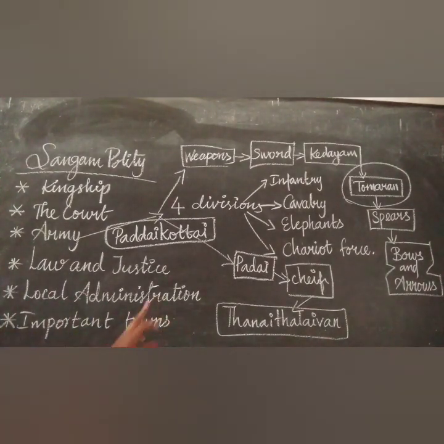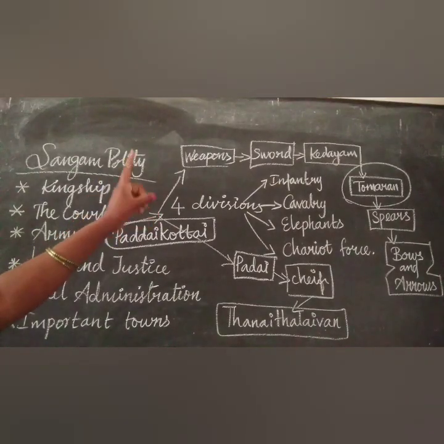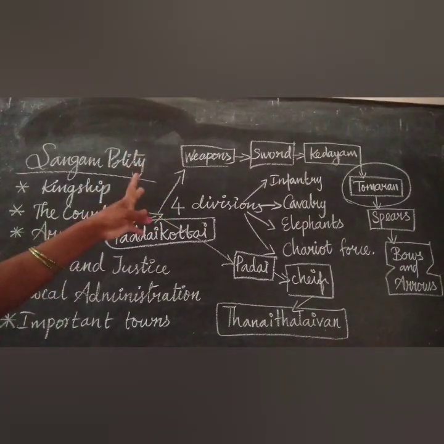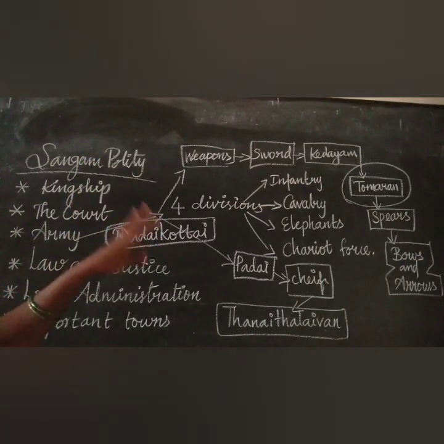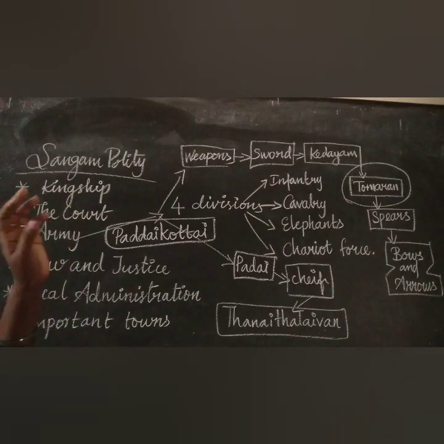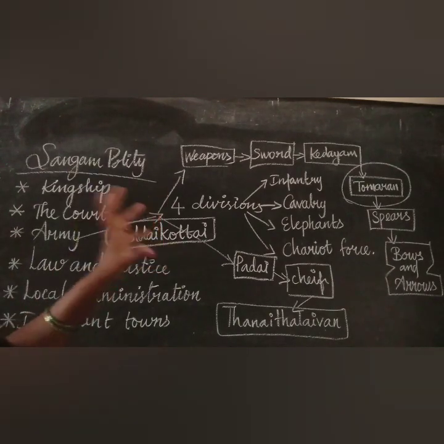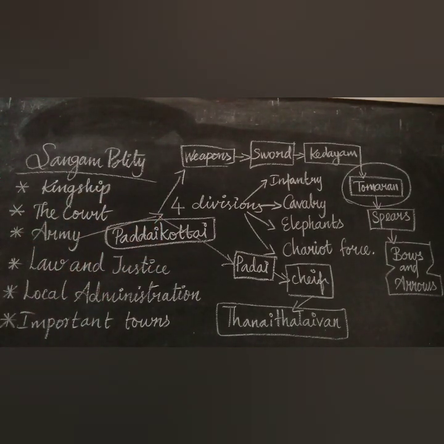The prominent weapons used during this period were sword, kadayam, that means shield, tamaram, that means lance, and tamaram is a missile to be thrown at the enemies from a distance.